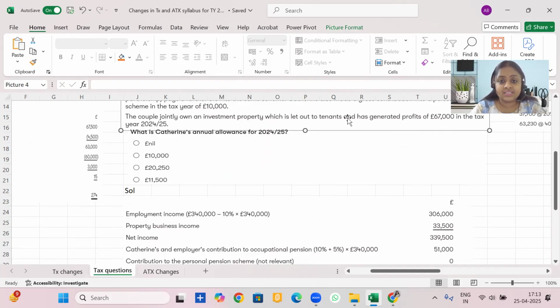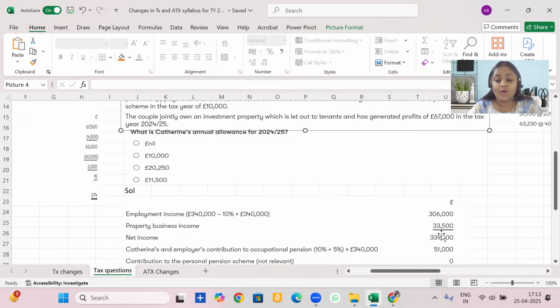Now there is a share of investment property also because it is jointly owned. Unless the percentage is specified, we will take 50-50%, which here would be the case. So the profits are 67,000. Half of it is 33,500. That would also accrue to Catherine. Now we add it and we get net income of 3,39,500. With this, we add employers' contribution and employees' contribution.